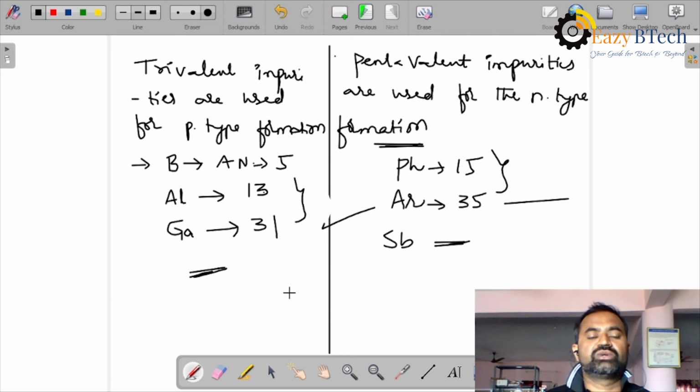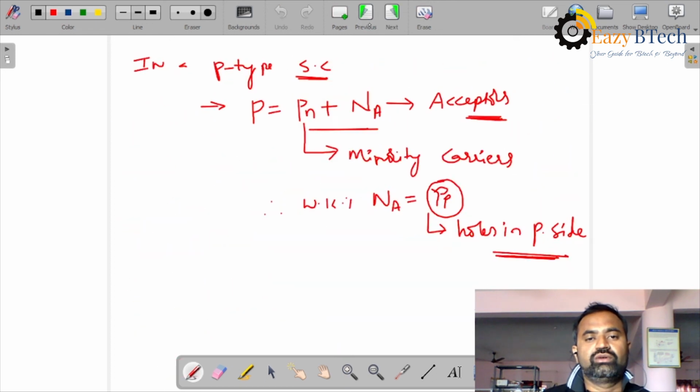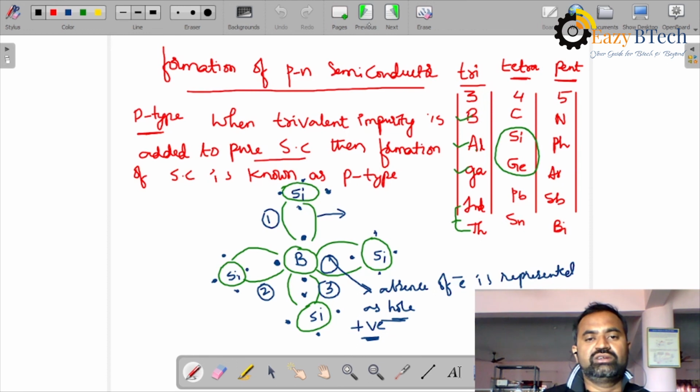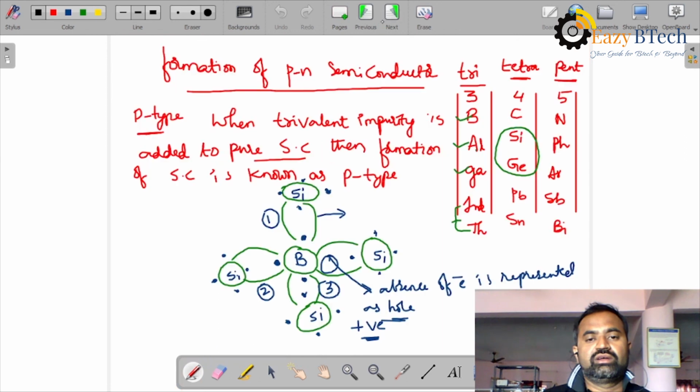Okay, remember, students, this is the basic difference between P-type and N-type semiconductors. In this lecture we have studied how P-type and N-type semiconductors are formed.